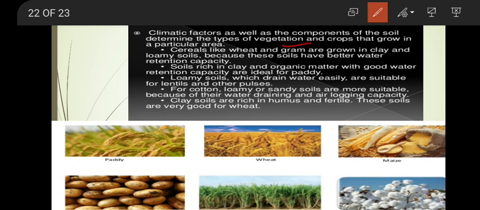Loamy and sand. So that is suitable for cotton because cotton does not need much amount of water, but it needs some amount of air. So that sandy soil will hold air and it will also drain the water. So sandy loamy soil is a better option for the growth of cotton. And clay soil is good for even wheat because it is rich in humus and it is fertile. So in that way we can say that different types of crops can be grown in different types of soil.